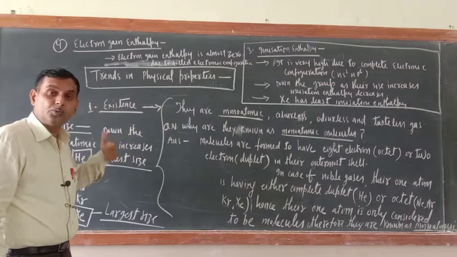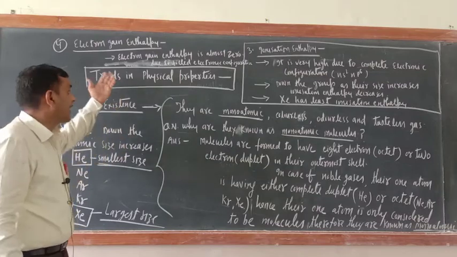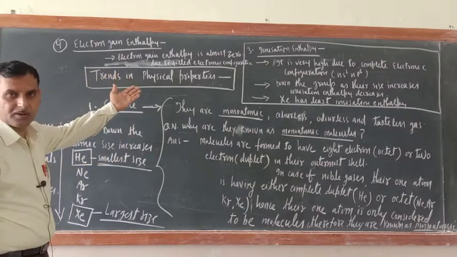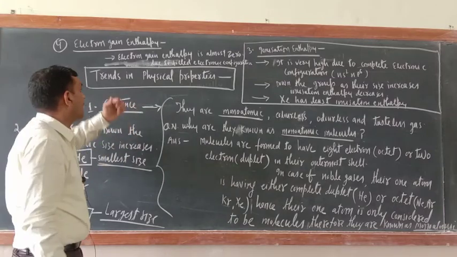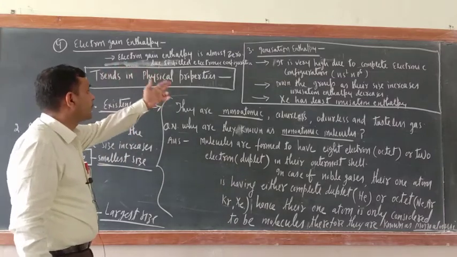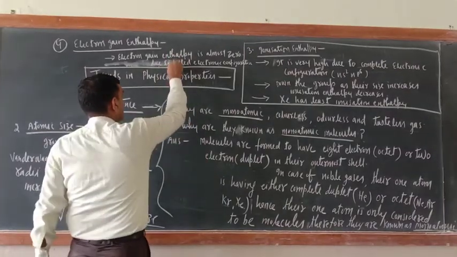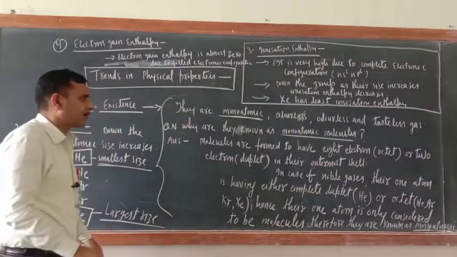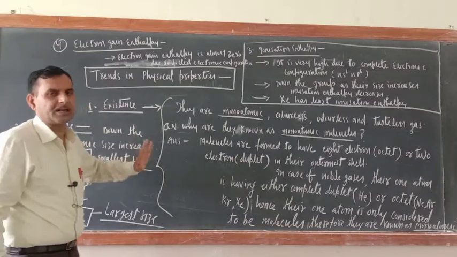So they do not require an extra electron, isn't it? So their electron gain enthalpy is 0. They will not gain an electron. So electron gain enthalpy is almost 0 due to filled electronic configuration. Here I wrote, due to filled electronic configuration. Okay, so these are the trends in physical properties.